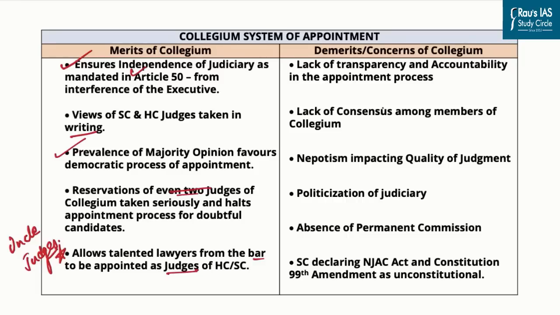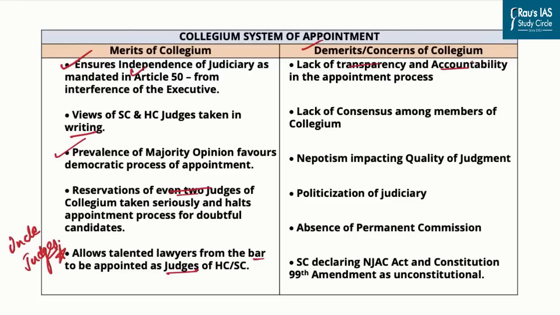Now let us come to the demerits of the collegium system. The first one is the lack of transparency and accountability. As we have discussed previously, because of the ambiguity in what amounts to the seniority level and what amounts to the merit of a particular person, there lies an element of lack of transparency and accountability. Despite giving the recommendation in written format, a particular member of a collegium is not accountable for why and how they have appointed or recommended a particular person. There is no authority in India that can question why a particular judge was appointed as a Supreme Court judge.